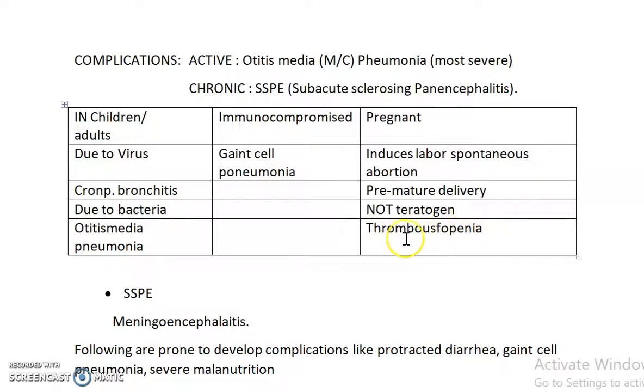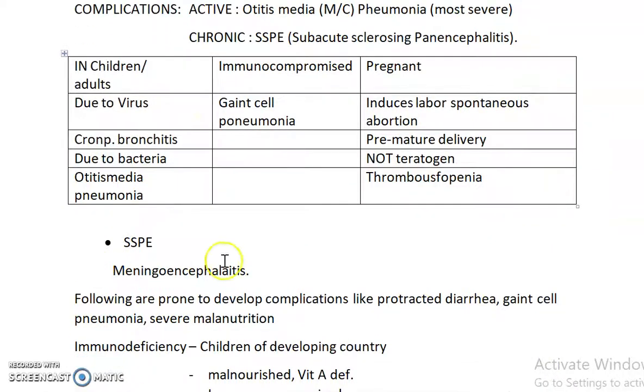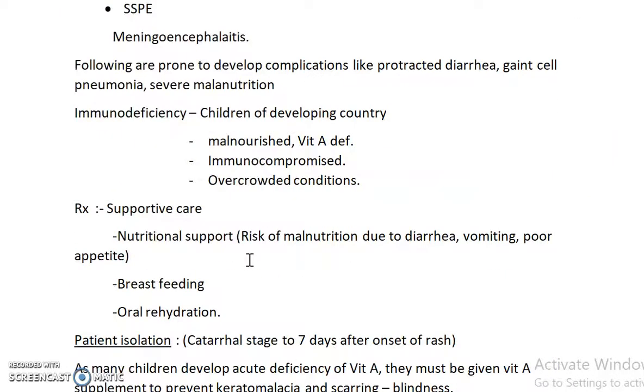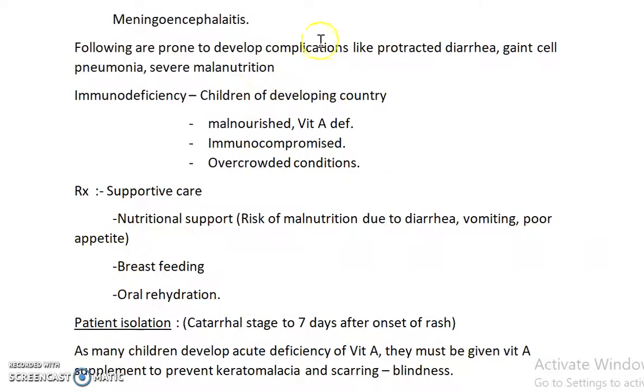There is also thrombocytopenia present. In children or adults, the complications may be due to the virus or due to bacteria. Due to virus, it's croup and bronchitis, and due to bacteria, it is otitis media and pneumonia. SSPE we have discussed, it's a chronic complication, and meningoencephalitis is also a chronic complication. So who are likely to develop complications? Children of developing countries, malnourished, vitamin A deficiency, immunocompromised individuals, and people living in overcrowded conditions. All these are prone to develop complications like protracted diarrhea, giant cell pneumonia, and severe malnutrition.